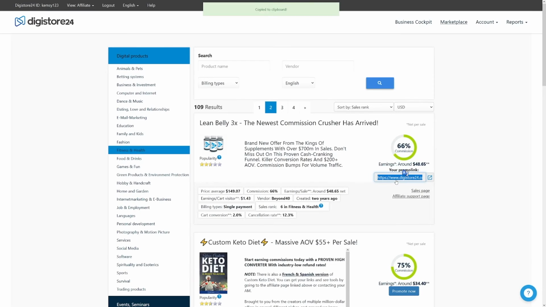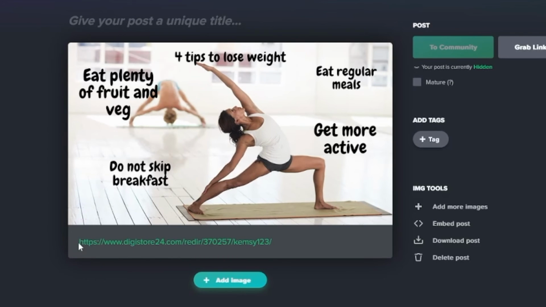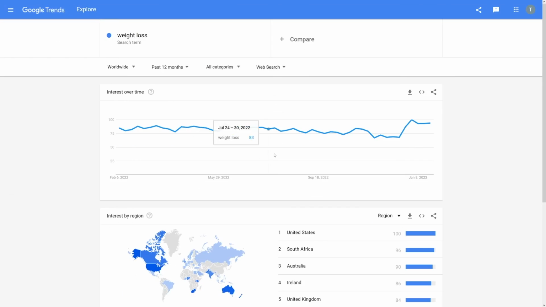So grab this link and paste that link in here, okay? So paste that link, and you can write something like easily lose weight with the link below, so people know that there's a link below, okay? So when they click on it, you will get a commission when they buy it, okay? So this is so easy, guys. A lot of people are gonna do that simply because weight loss is such a popular topic, okay? There's going to be a lot of money for you just based on this.